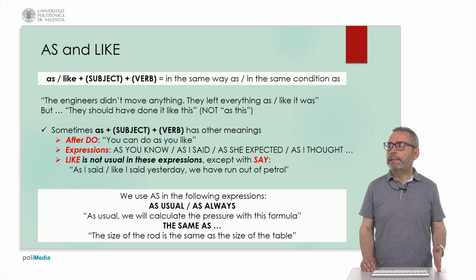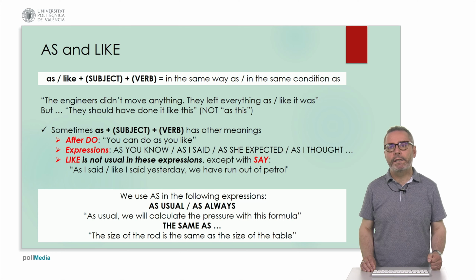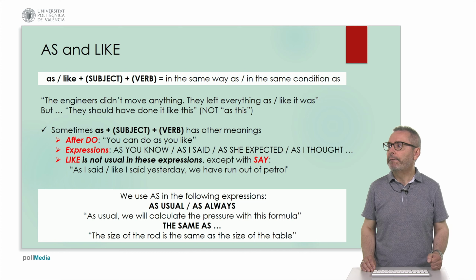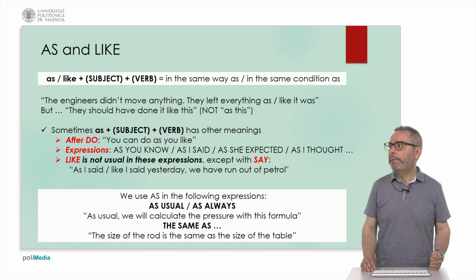Sometimes as followed by a subject and a verb has other meanings. For example, after the verb do, you can do as you like. Or in certain expressions, such as as you know, as I said, as she expected, as I thought, etc. Like is not normal or common in these expressions, except if we use the word say. As an example, as I said, like I said yesterday, we have run out of petrol.